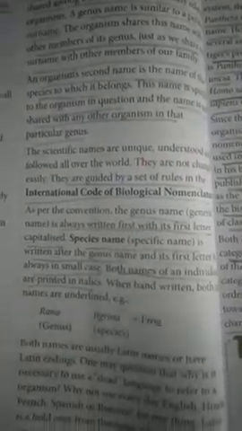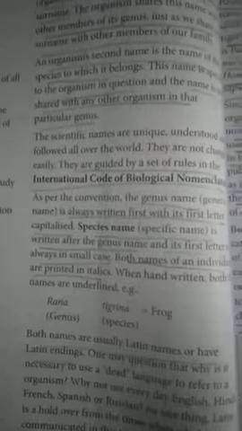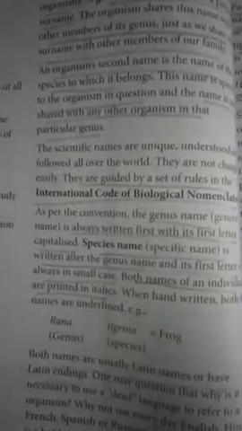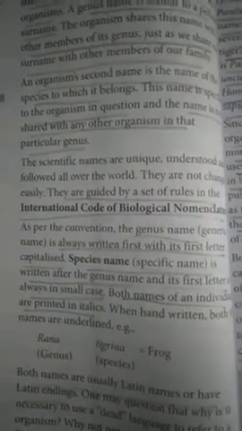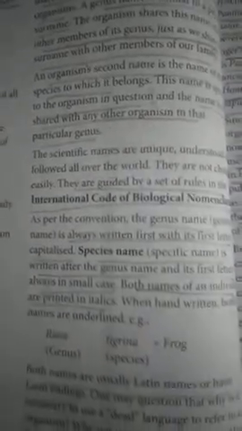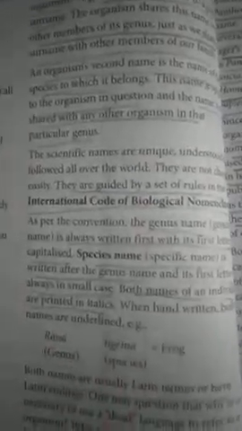Here you can see Rana tigrina. It's the name of a frog. Rana is the genus name, and the species name is tigrina. As you can see, the first letter of the genus is capital and the first letter of the species is small. It is written in Latin, and if you write it by hand, then both Rana and tigrina have to be underlined.